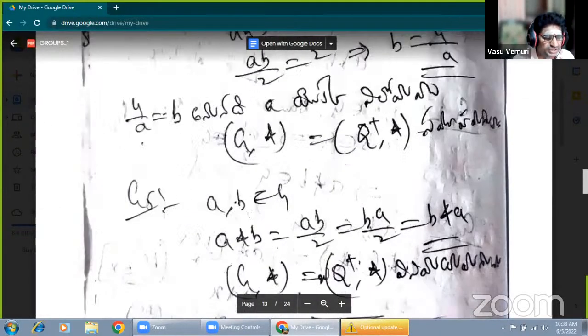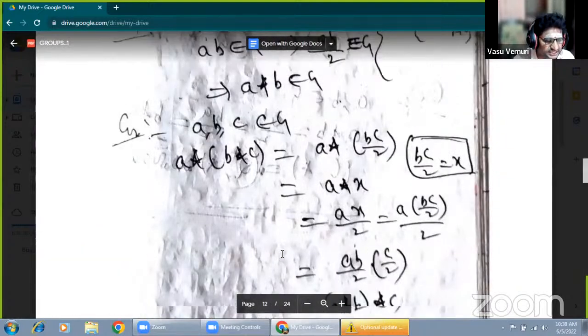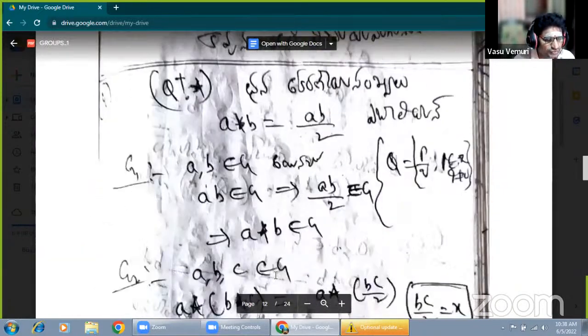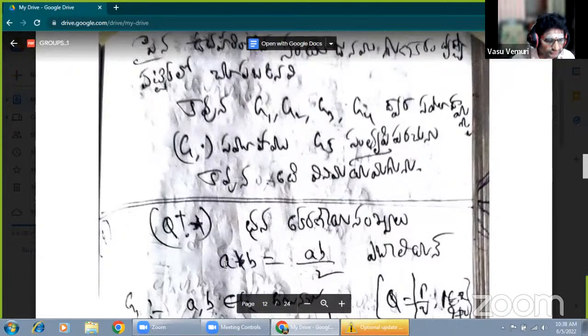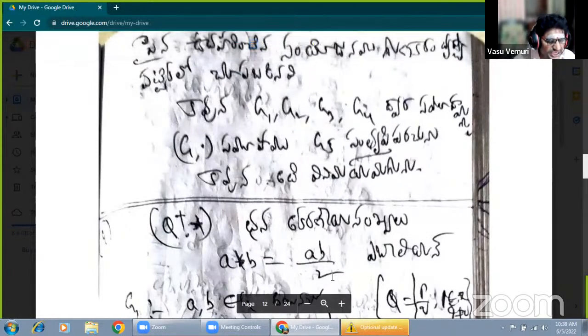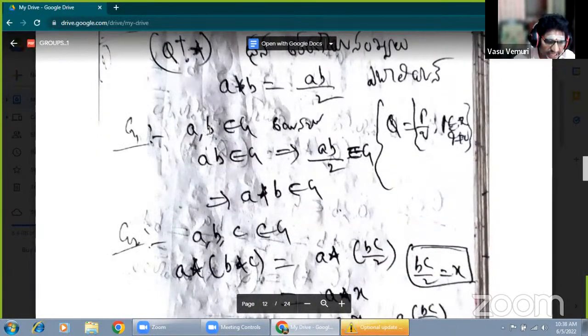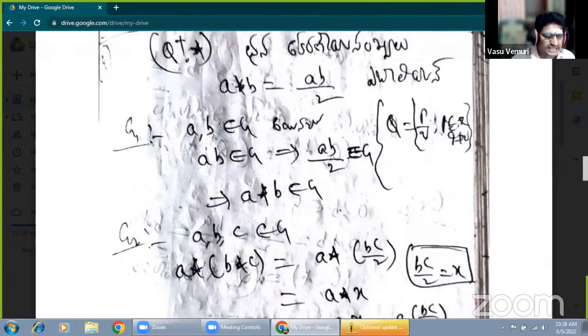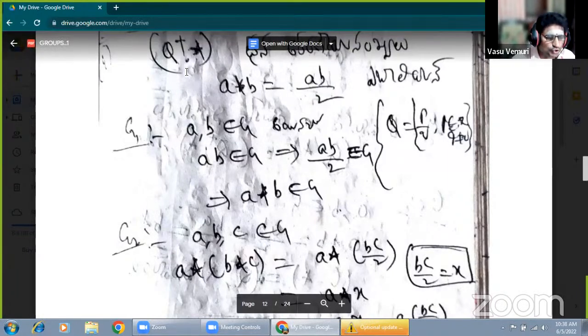Now in the same manner, first of all, you have to mention the given data. Just see here, what is the given data? A star B equals AB by 3, where A, B belong to G. The given set of all elements are positive rational numbers. To prove that Q plus under star forms an abelian group, first of all we will show that Q plus under star forms a group.